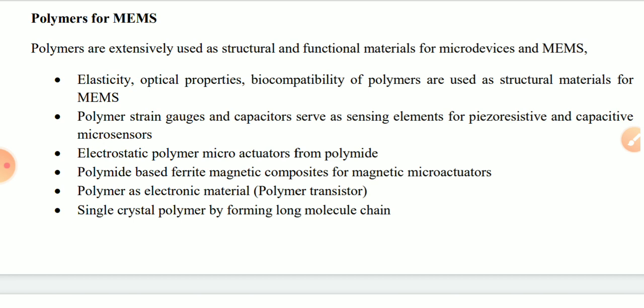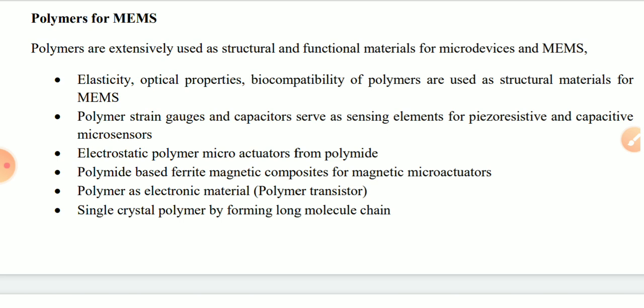Second, polymer strain gauges and capacitors serve as sensing elements for piezoresistive and capacitive microsensors. So in piezoresistors also you can use polymer material, and it can be used as a strain gauge. Third is the electrostatic polymer micro actuator made of polyimide. Polyimide is one class of polymer. It has electrostatic properties and is used for making micro actuators.